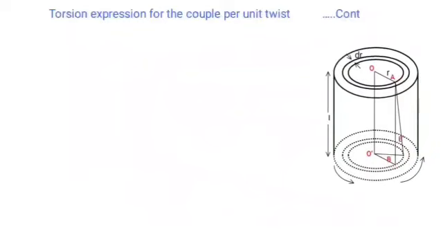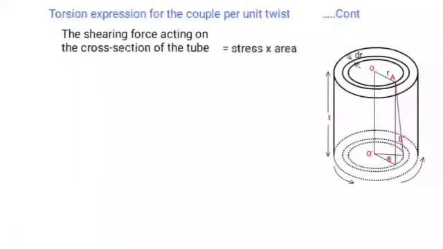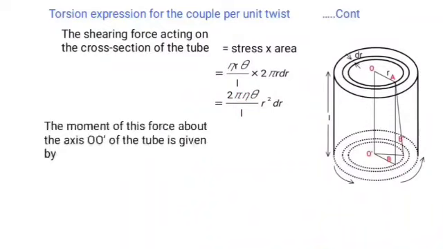The shearing force acting on the cross section of the tube is equal to stress into area, where stress is given by eta r theta upon L and area will be given by 2 pi r into dr. If you simplify this equation, it reduces to 2 pi eta theta upon L into r square dr. The moment of this force about the axis OO dash of the tube is given by force multiplied by the perpendicular distance r.